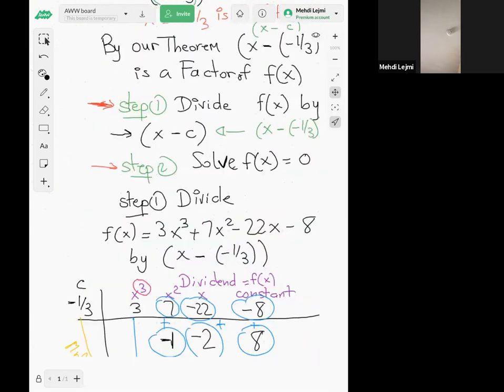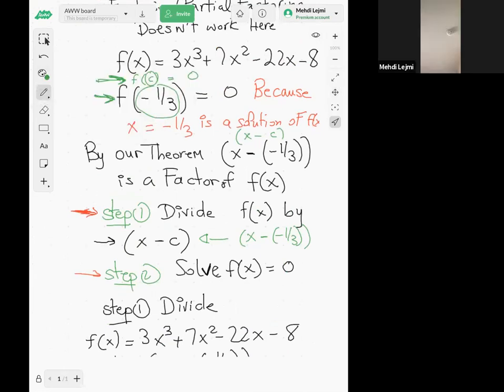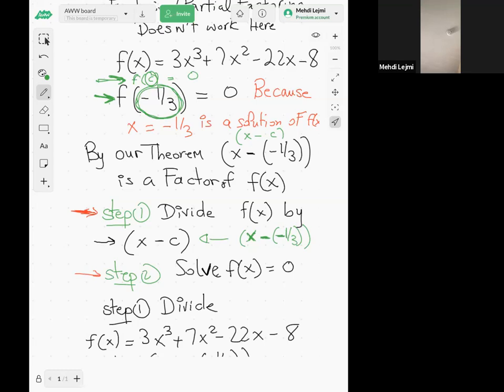So you see here, I said f of -1/3 is 0, so f of c is 0, so my c is this -1/3. So when I divide, I divided by x minus the -1/3, then it would be +1. That would be positive, and you take the opposite. So here I'm going to divide by x plus 1/3.